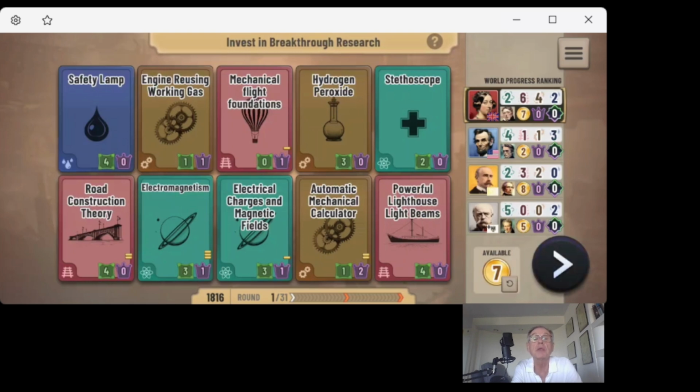Some of these cards have 2 dashes above those 2 numbers, and each dash represents a future breakthrough that depends on this breakthrough. That's a foundational breakthrough. In the future, if a nation wants to bid for a particular breakthrough dependent on the foundational breakthrough, it must pay a royalty of 1 token to the owner of the foundational breakthrough. As we move on in the game, we can see how that works.